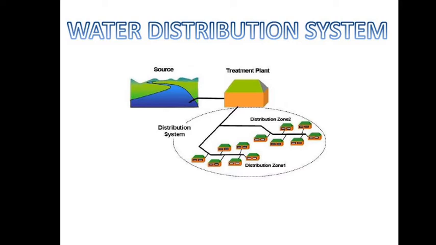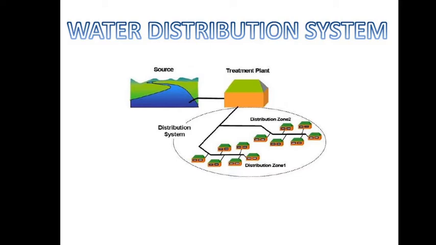If you consider up to 3 stories, 2 kg per centimeter square of pressure should be maintained. If the building has 3 to 6 stories, it should be 2 to 4 kg per centimeter square. If it is 6 to 10 stories, 4 to 5.5 kg per centimeter square should be maintained, and if it is more than 10 stories, then 5.5 to 7 kg per centimeter square. And for firefighting, the required pressure is up to 5 kg per centimeter square.